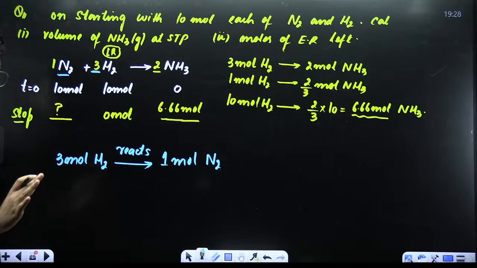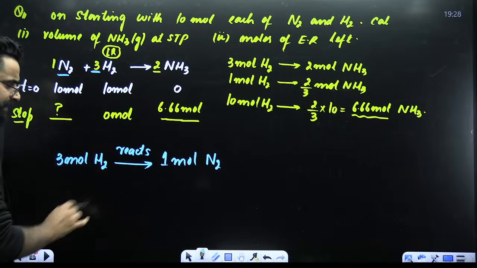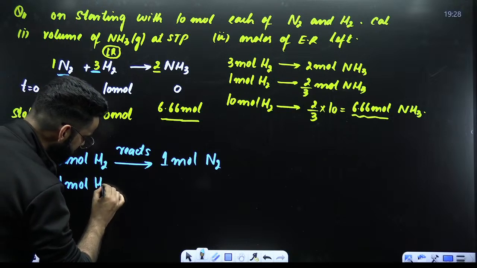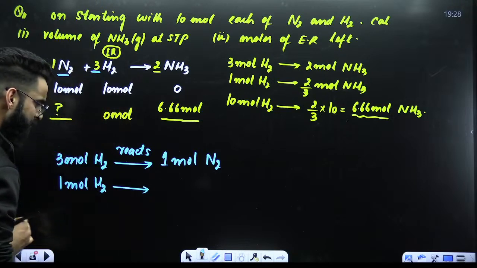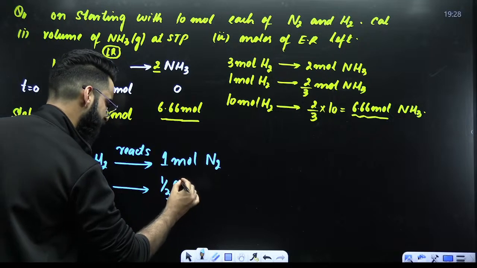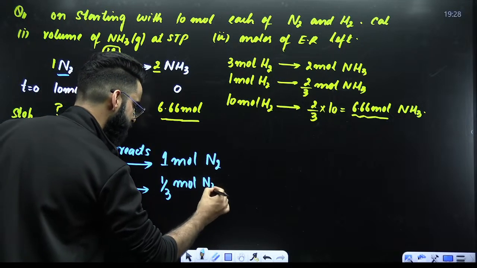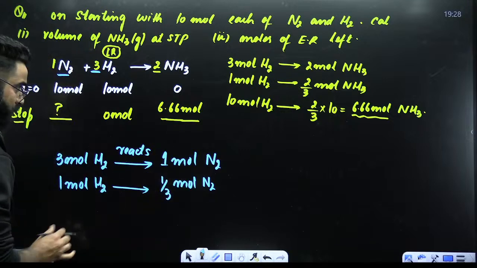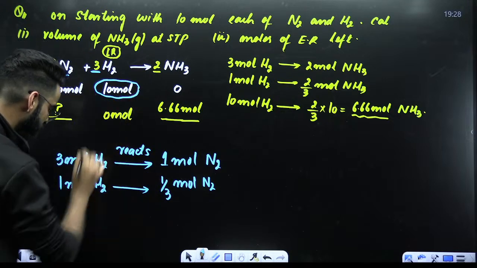Therefore, 1 mole of limiting reagent reacts with 1 by 3 moles of N2. If 1 mole of limiting reagent reacts with 1 by 3 moles of N2, therefore I can say 10 moles of limiting reagent